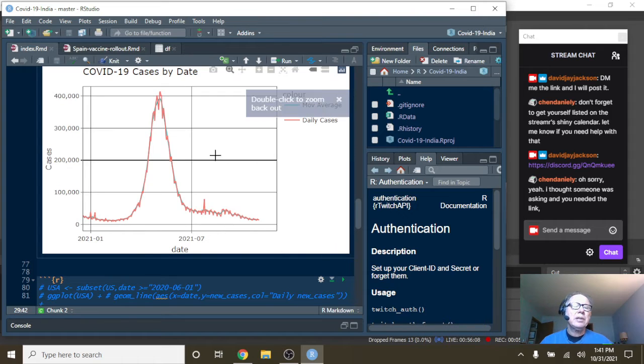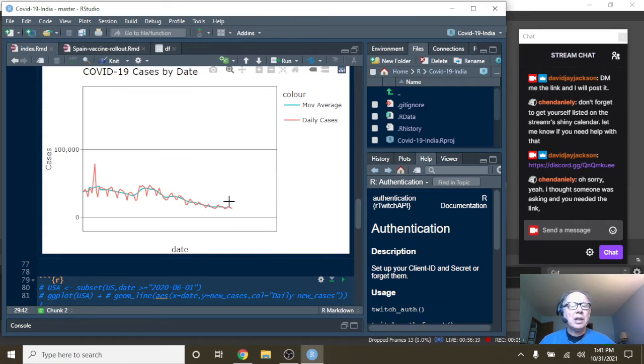You see, India basically had one big spike at about April the 6th for 414,188 cases for a single day. But then their numbers just kind of fell off the edge of the table. So now, as of October 30, their numbers have fallen to 12,830 cases per day, with a daily average of 147,000.